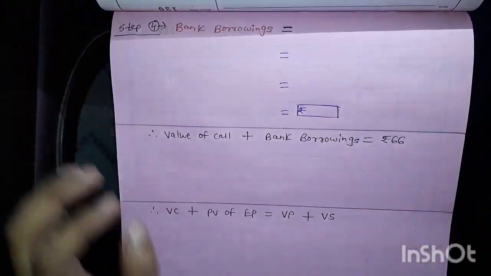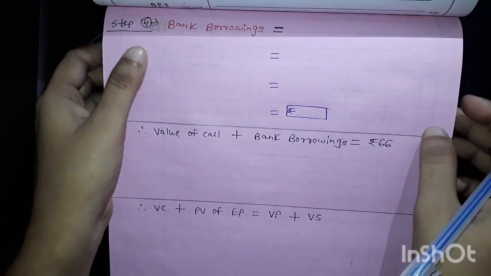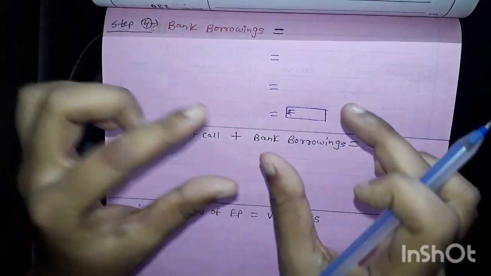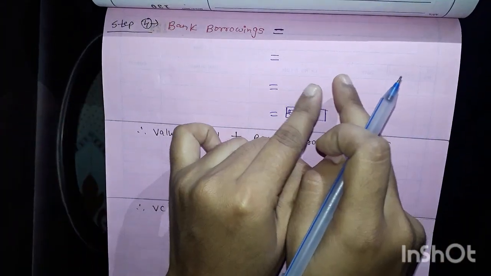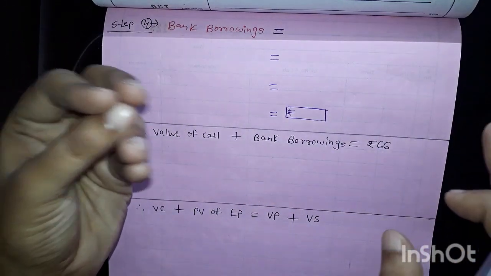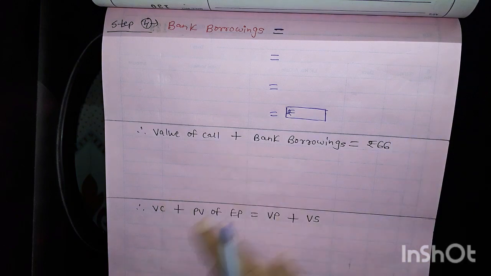Okay, now next one, step number 4, that is bank borrowing. We are calculating here bank borrowing. So bank borrowing means the 60 we got, right? So that would be the bank borrowing, and here we are going to calculate the present value of that bank borrowing. Okay, it means what is today's requirement. What is the borrowing amount today?